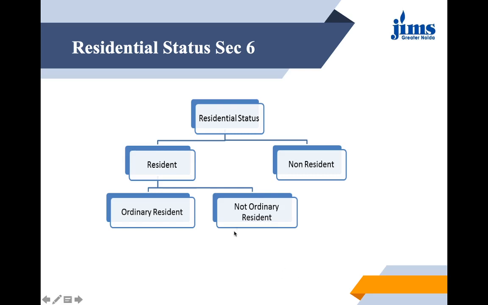Now you can see the residential status, under which you have only two different categories. Means either a person can be resident in India or a non-resident in India, NRI that we call basically. So these are the only two categories, but if a person is resident in India, we need to define further whether he is an ordinary resident in India or not ordinary resident in India. That we define after checking his status, whether he is a resident or a non-resident. If he is a resident, then only we move further to check the categories.